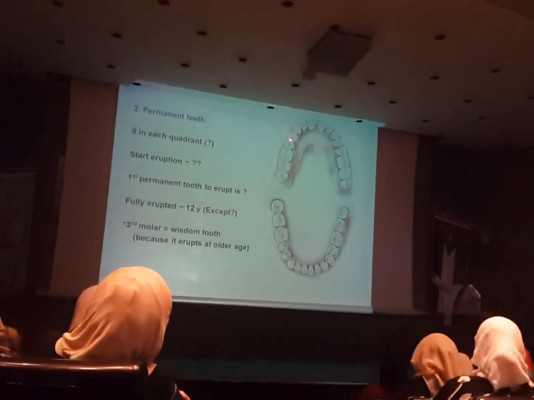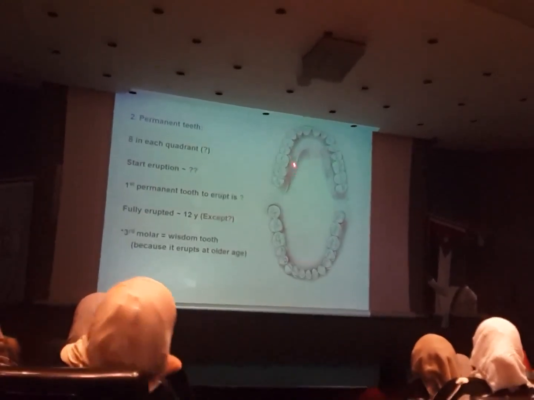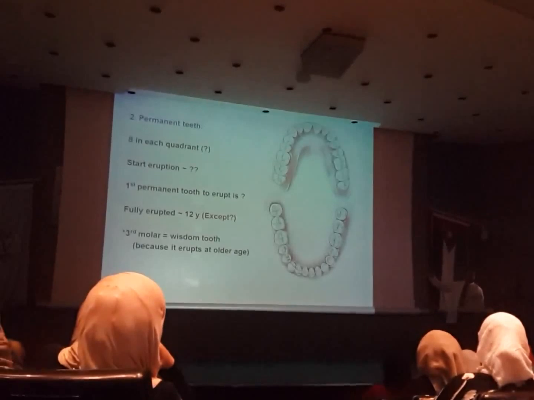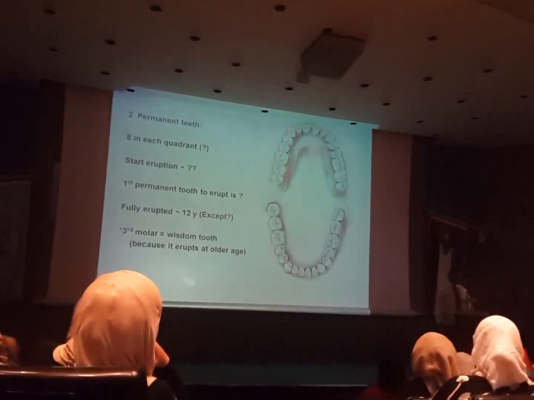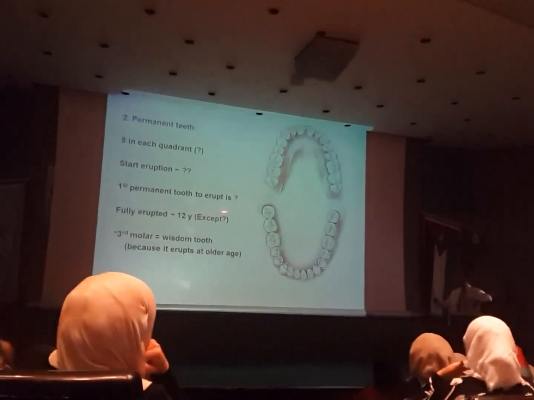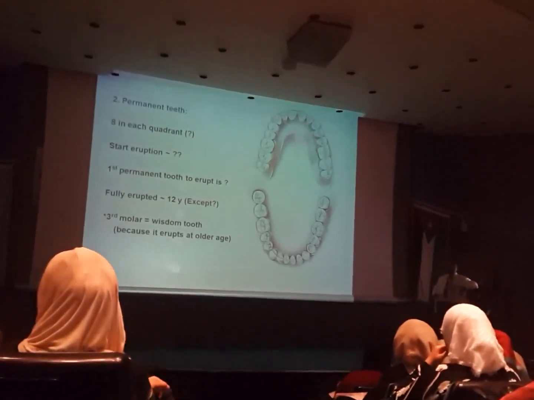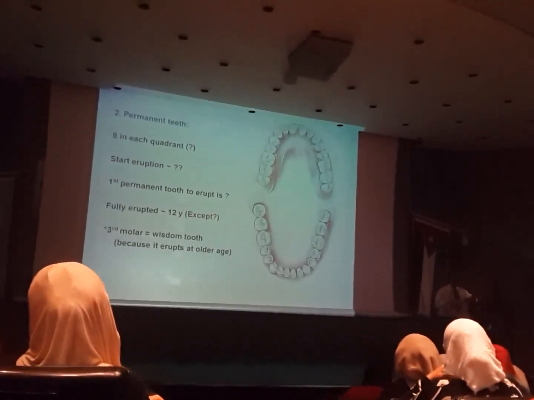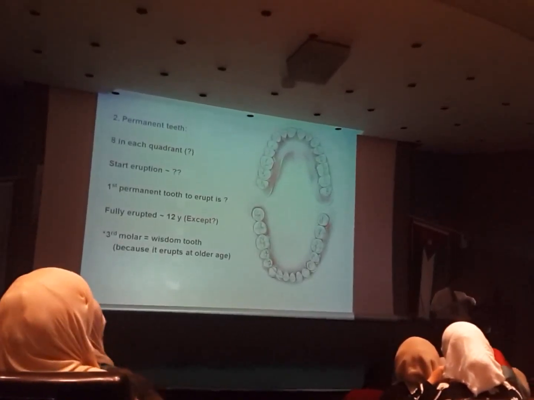The same here. Before the first premolar, there is the primary first molar. Before the second premolar, there is the primary second molar. But here there is no deciduous tooth before it, so it can erupt faster. So the first one to erupt at the age of 6 years is the first molar, the first tooth to come out. The child has not lost any baby teeth, but you see a third molar, as it were, has come out. Actually, this is the first permanent molar.